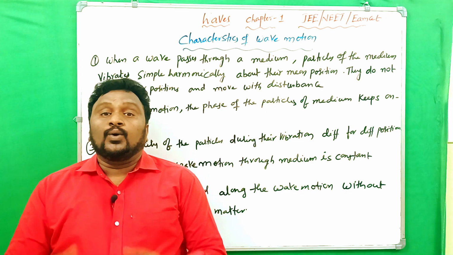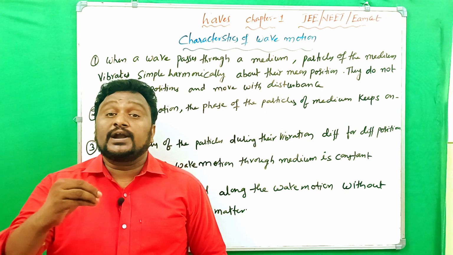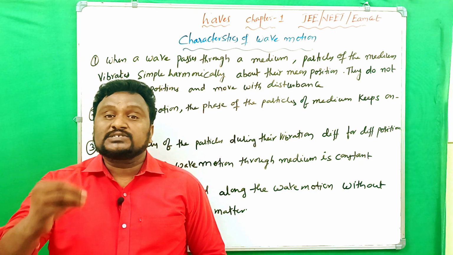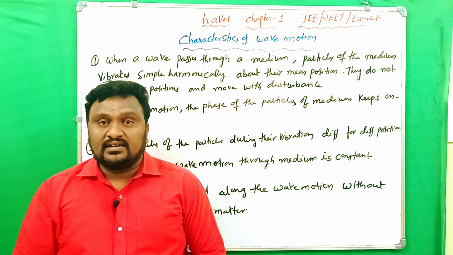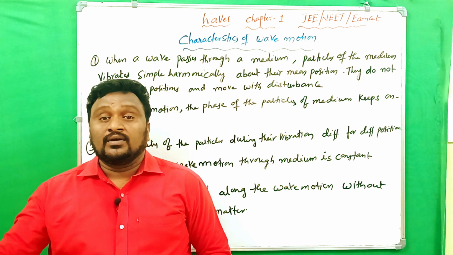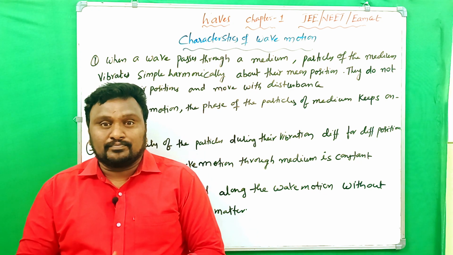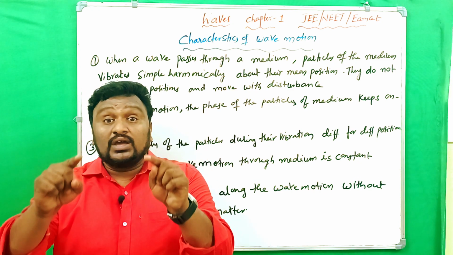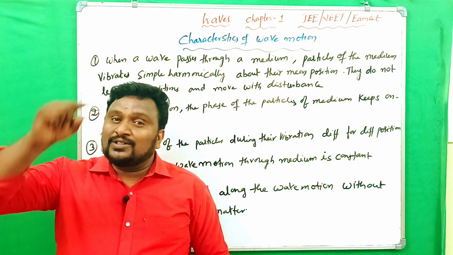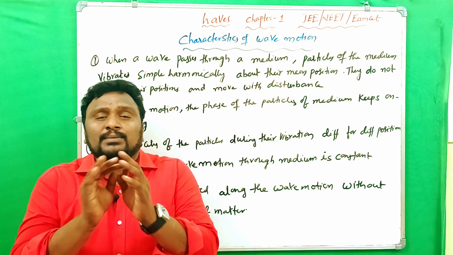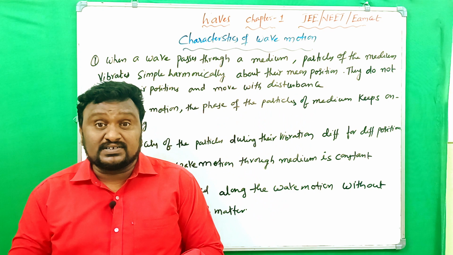And second, in wave motion, the particles have different velocities with respect to the different positions in the medium. Clear? And third, while the wave is passing through one particular medium, the velocity of the wave is the same throughout the medium. It depends upon the nature of the medium. It does not depend upon the wavelength and frequency. How to understand the difference?